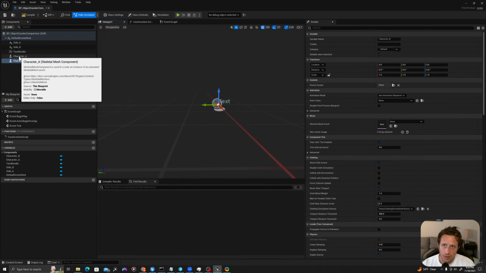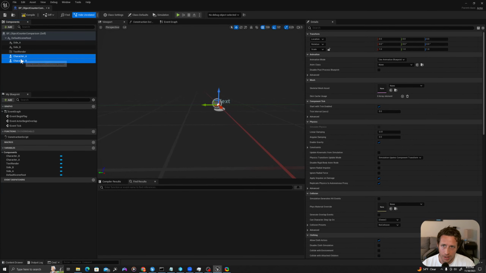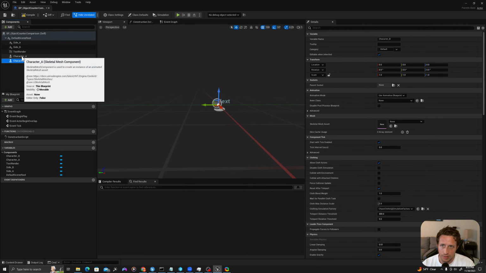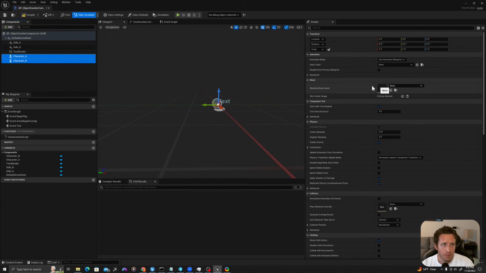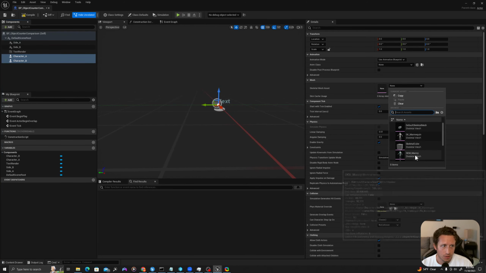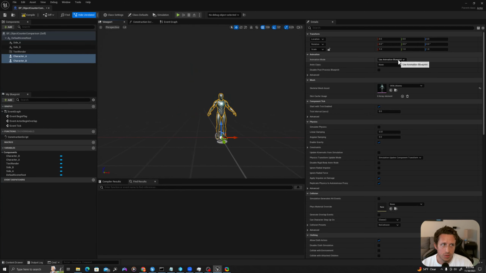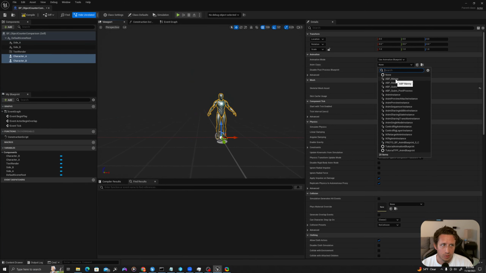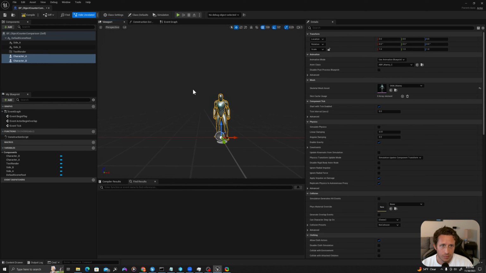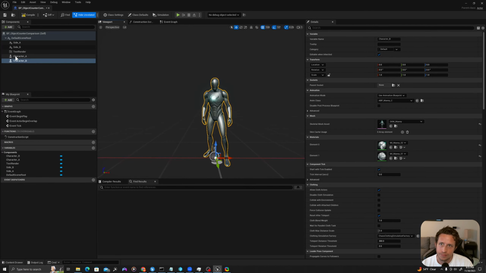Before I do that, just so we can see it in space, I'll select both my A and B characters. So I selected one and then used my Control key to select the other. Where it says skeletal mesh asset on the right, I will type, actually it's right here, my skeletal mesh Manny, so I'll use him. And then where it says use animation blueprint, I'll use the ABP_Manny. So this was the animation set he's going to use in his animation state machine.